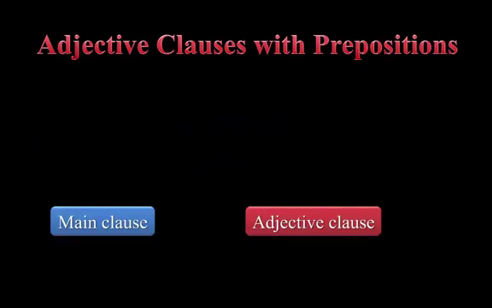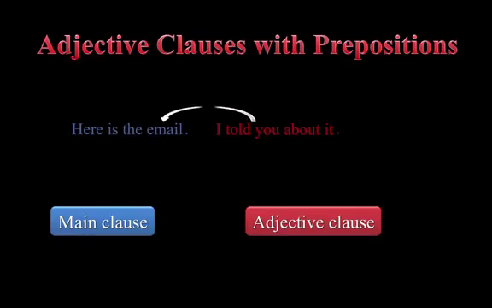Again, when we look at the clauses more closely, we can see 2 sentences. Here is the email, and I told you about it, where the red sentence tells us more about the first sentence. In the first part, email is the same as it, and about is the preposition. The adjective clause sentence tells us more about the email in the main clause. As in the last example, we need to move the preposition close to the noun we are describing.